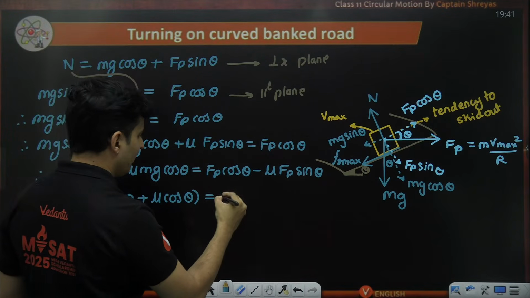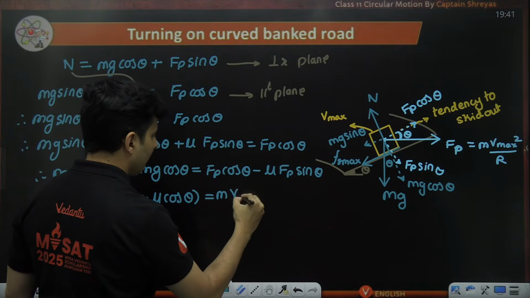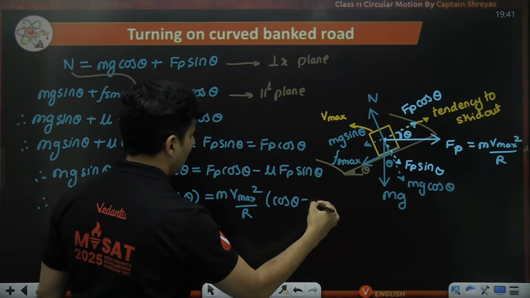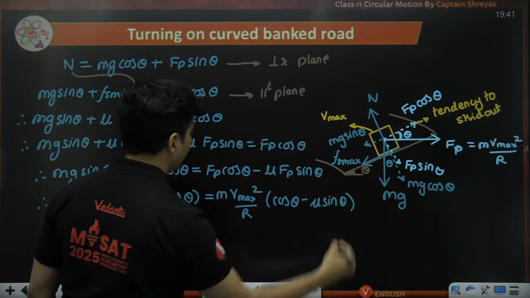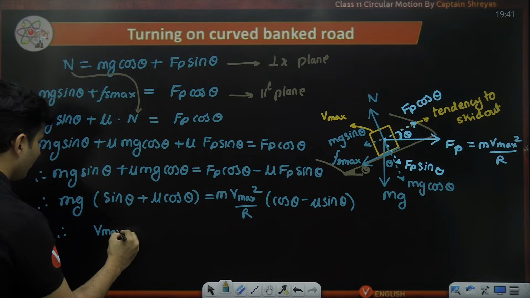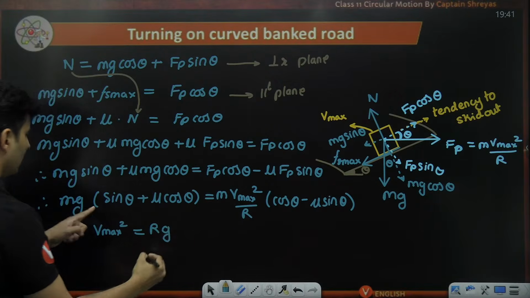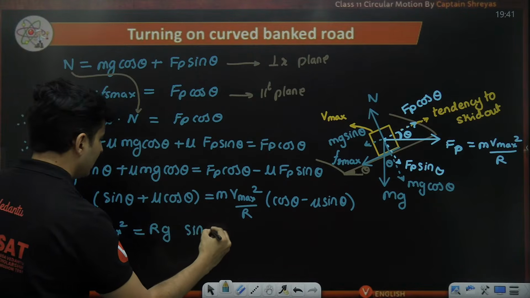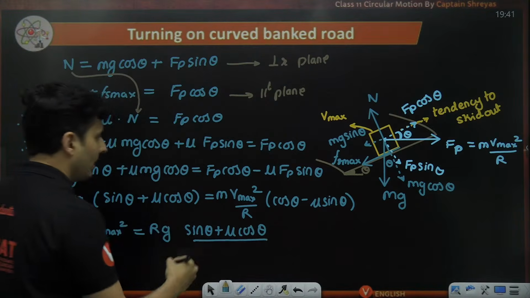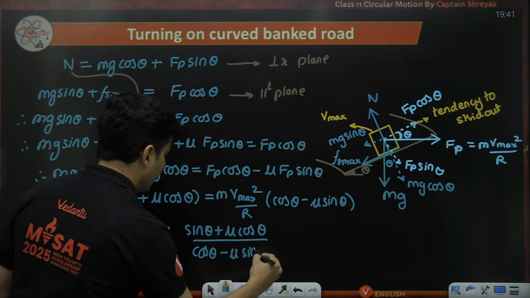Fp, the pseudo force, is m v max square by r, and we have cos theta minus mu sine theta. Okay, m cancels. So therefore v max square will be r g, r on the top, g on the top, into sine theta plus mu cos theta, whole thing divided by cos theta minus mu sine theta.